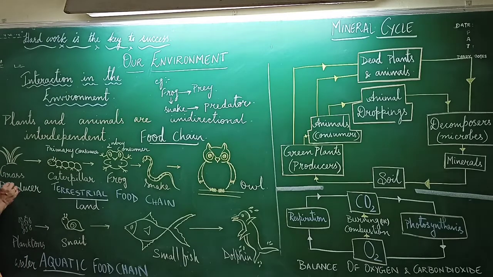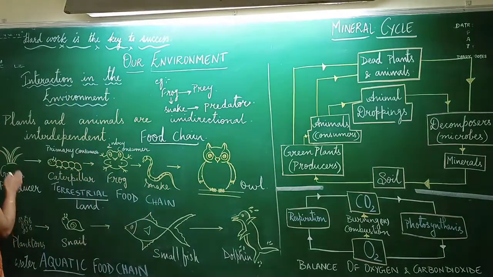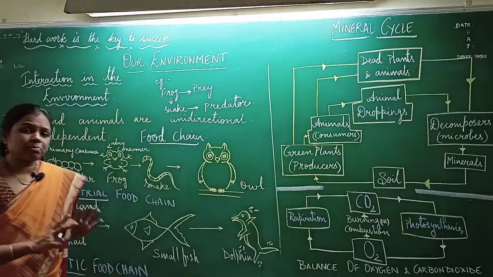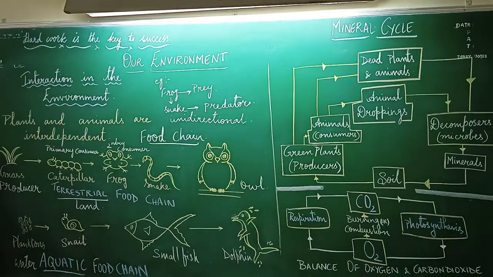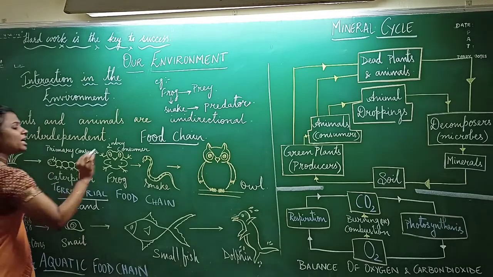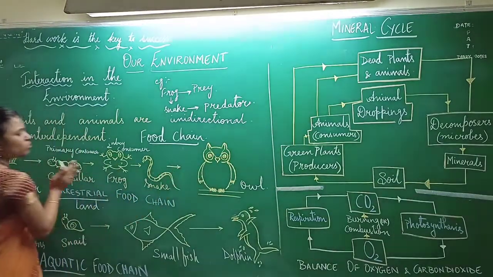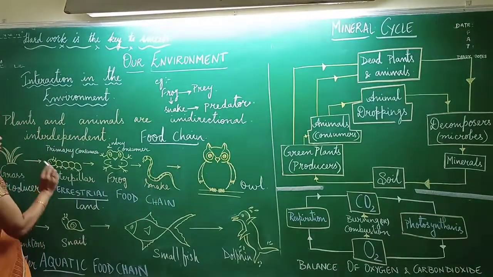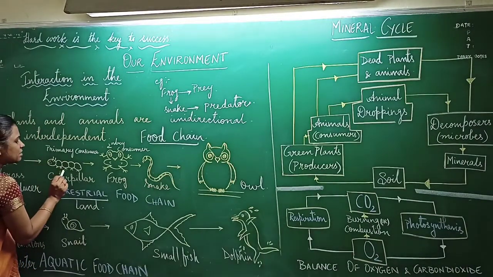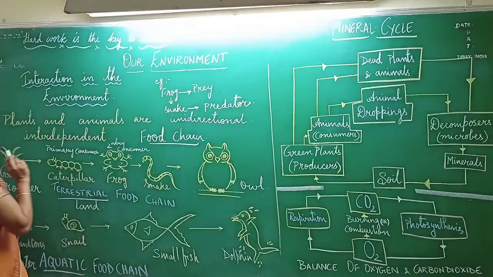Now here you can see that the grass is a producer, because it is the only organism which can prepare its own food. So here it is called as a producer, as it can make its own food, and the remaining other organisms which are eating the other organisms, they are coming under one more category which is called as consumers. So here the grass is directly eaten by the caterpillar. That is why it is called as a primary consumer.